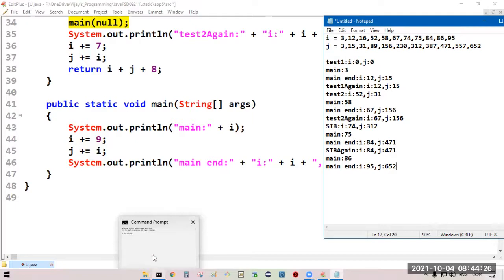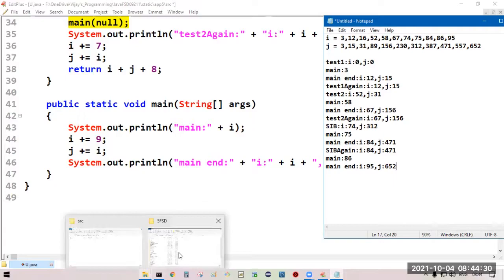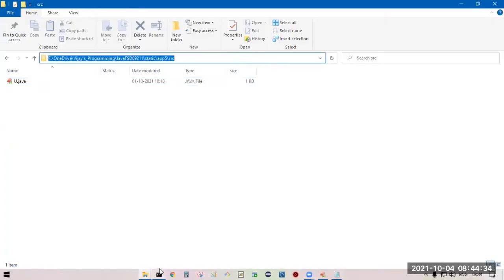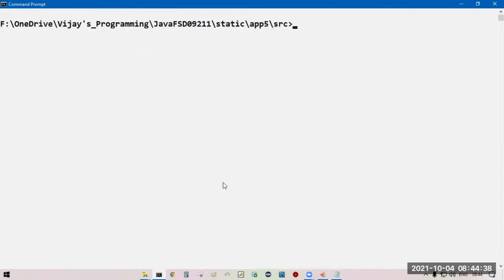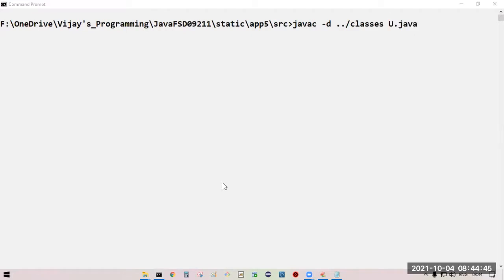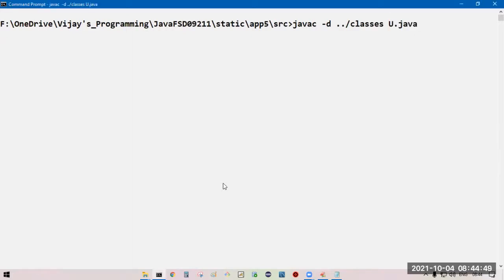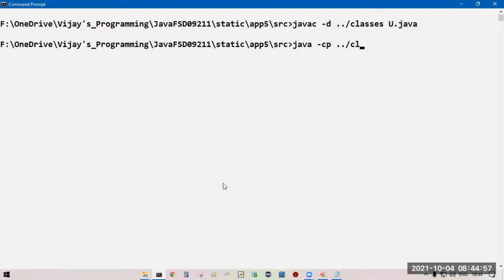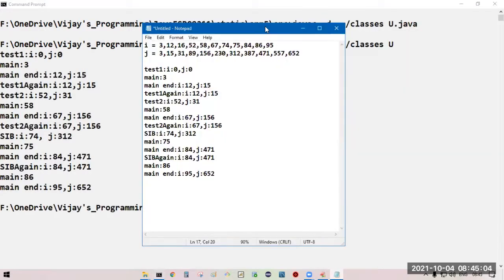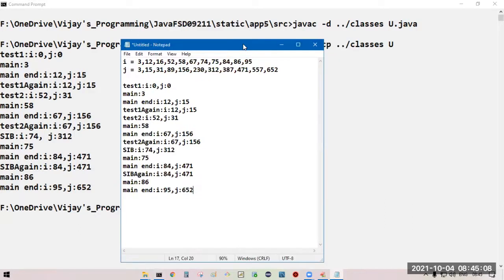Cross verify this by executing this program. Verify the output.